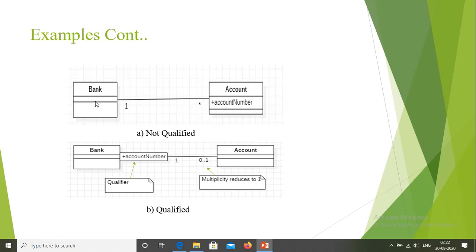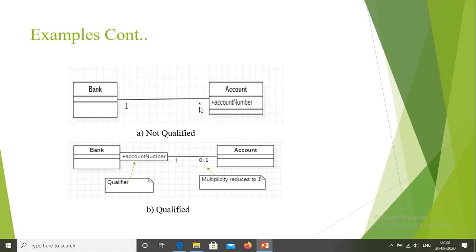Here the bank and account are the classes, and we use the account number as a qualifier in the qualified diagram. Suppose you want to select or search one account holder's name or one account from the multiple accounts. At that time we use this qualified association. So here I want to search one account from the bank, so through the account number I am searching for one account holder's name or the account holder's account.